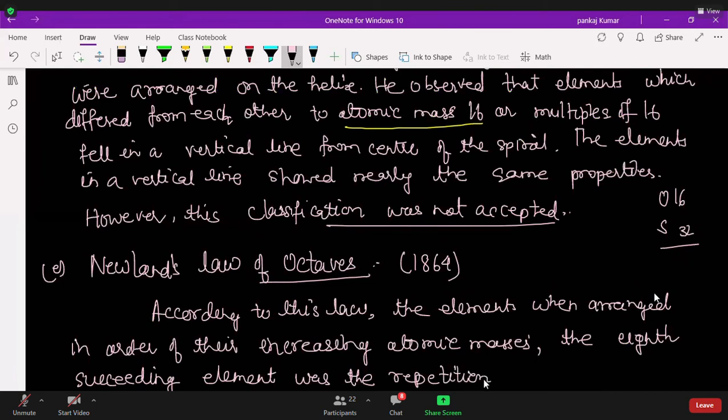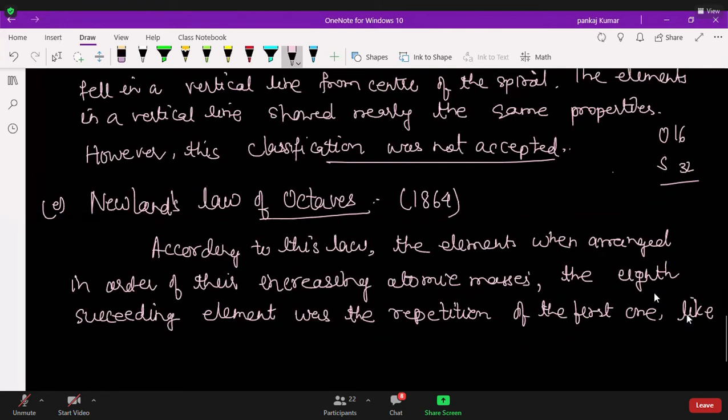The repetition of the first one, like the eighth note of the musical scale.